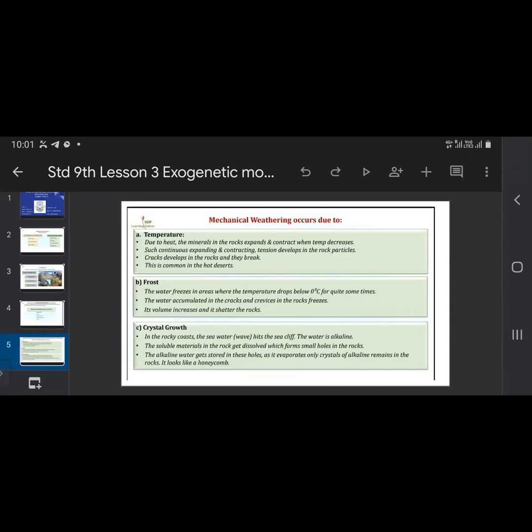The alkaline water gets stored in these holes. It evaporates, and only crystals of alkaline remain in the rocks. It looks like a honey hole. So when the holes are formed in the rocks, this water gets accumulated in them, and because of the heat, the water gets evaporated and only the crystals of alkaline, that is the salt, remain, and it looks like a honeycomb.